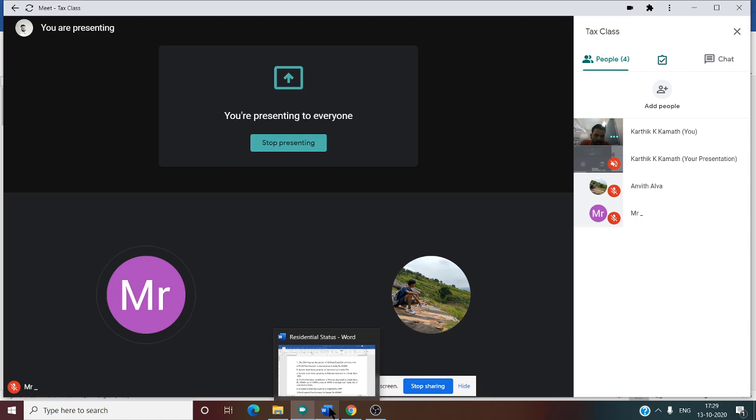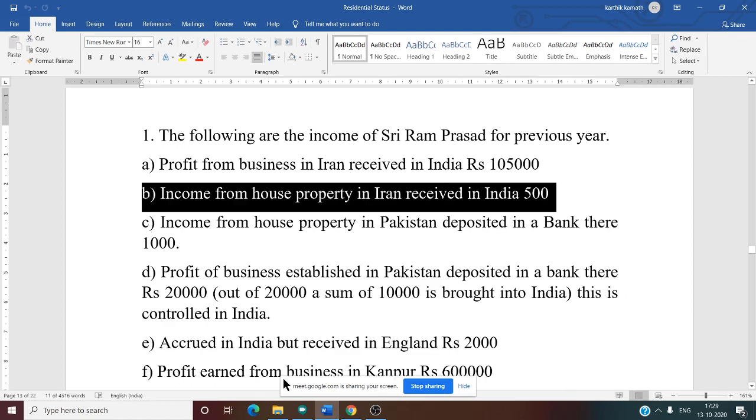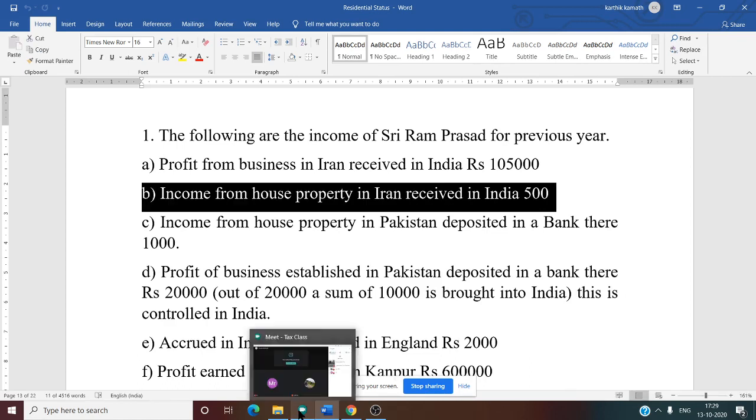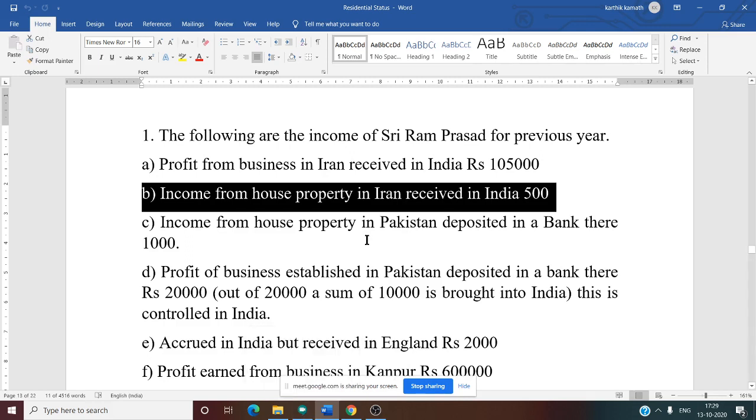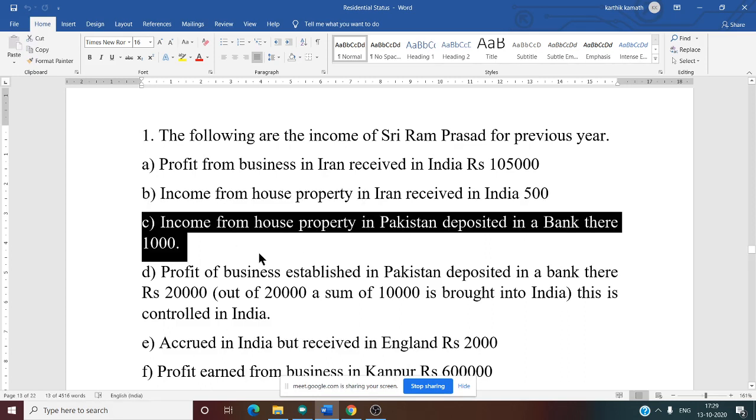So now we are discussing the problem. First point we have discussed. Now second point: income from house property in Iran received in India. All three are taxed, correct answer, because source is outside India but received in India. Third one: income from house property in Pakistan deposited in a bank there, 1,000.